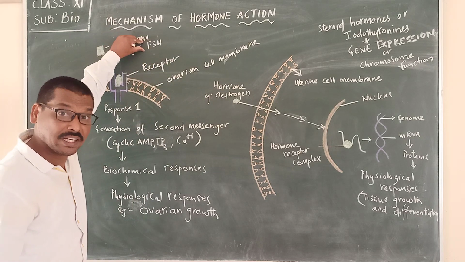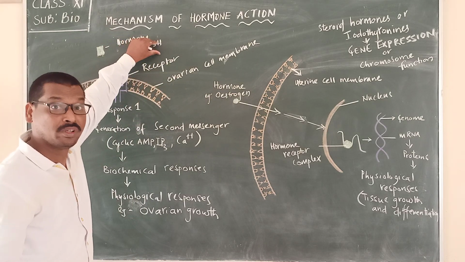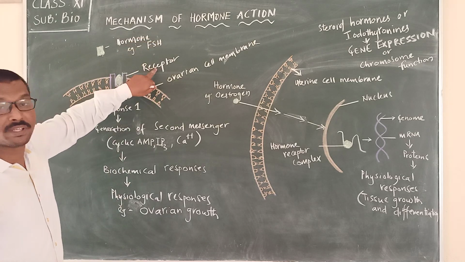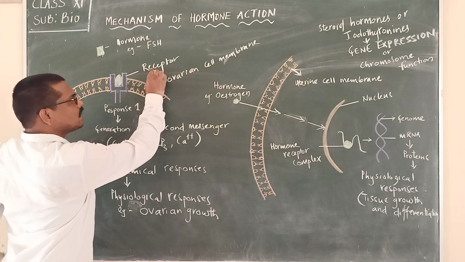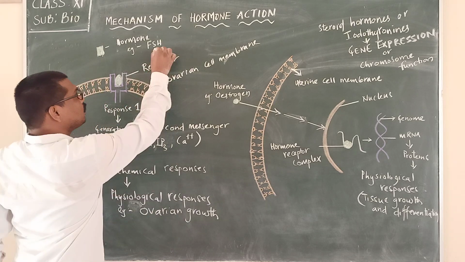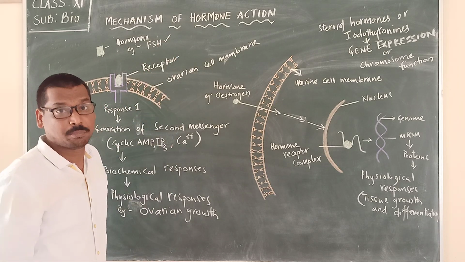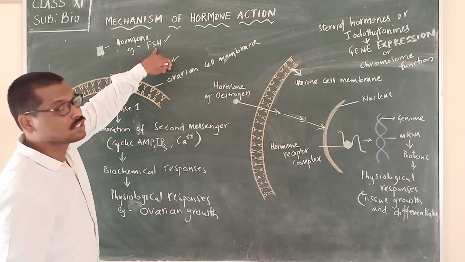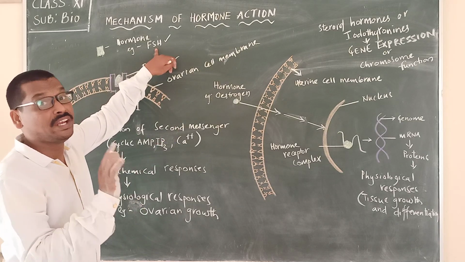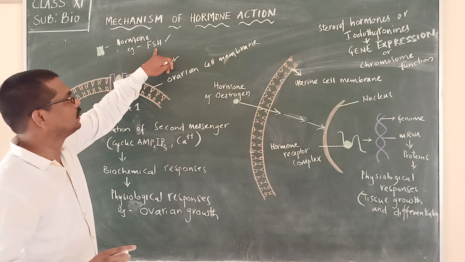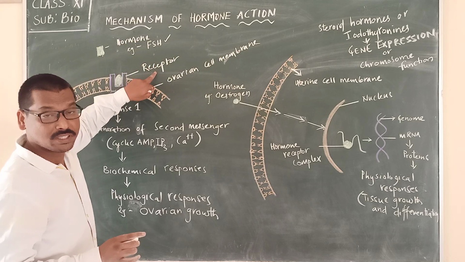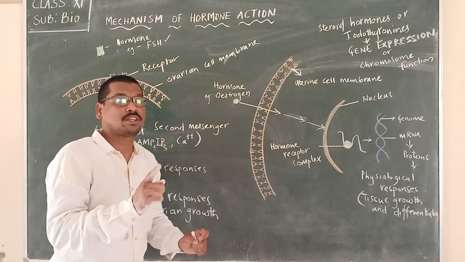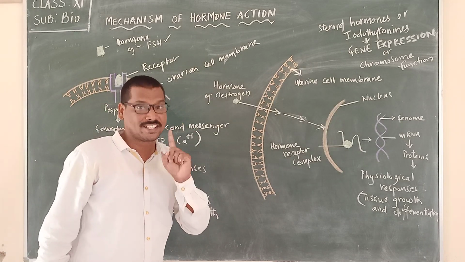So for this particular follicle stimulating hormone, there will be a specific receptor, which means this receptor will always bind to only the follicle stimulating hormone, but not to any other. So please remember that receptors are specific.